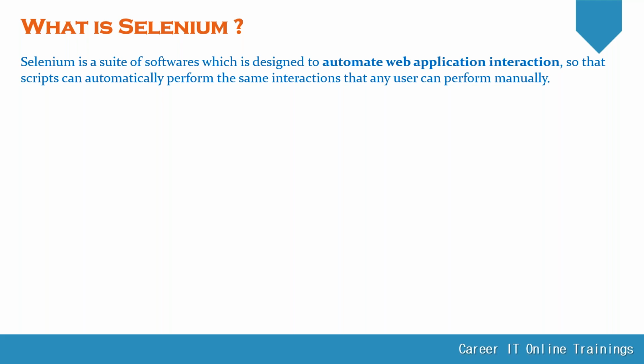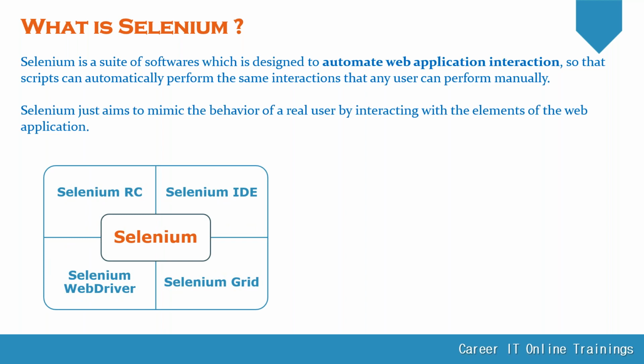We have so many softwares in the market, which means so many tools in the market to automate the functionality of a software. Then why do we need to select Selenium only? Then what is Selenium?